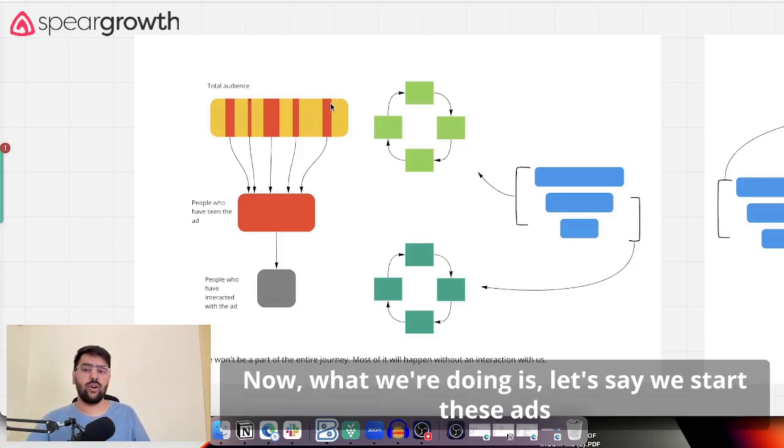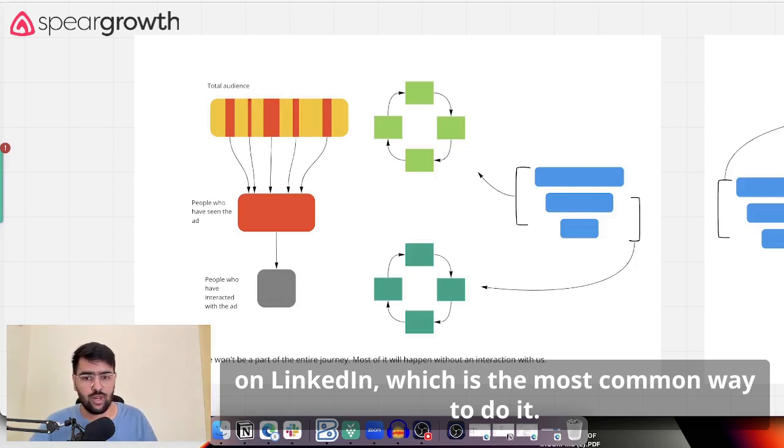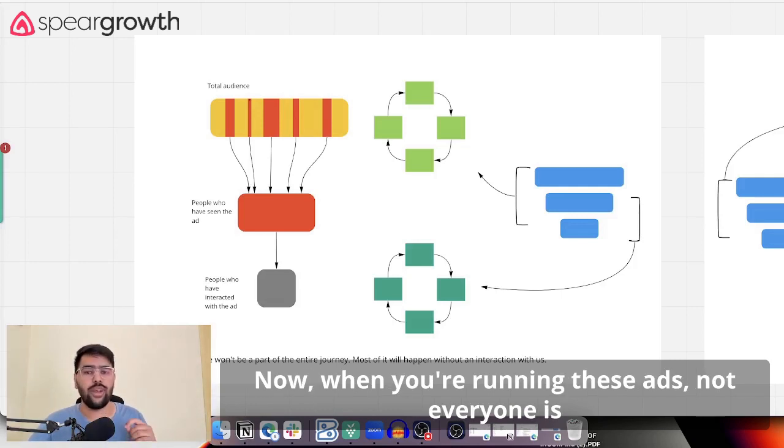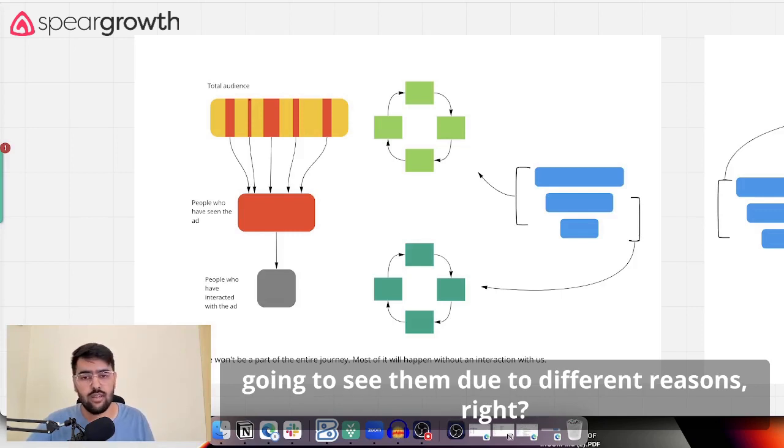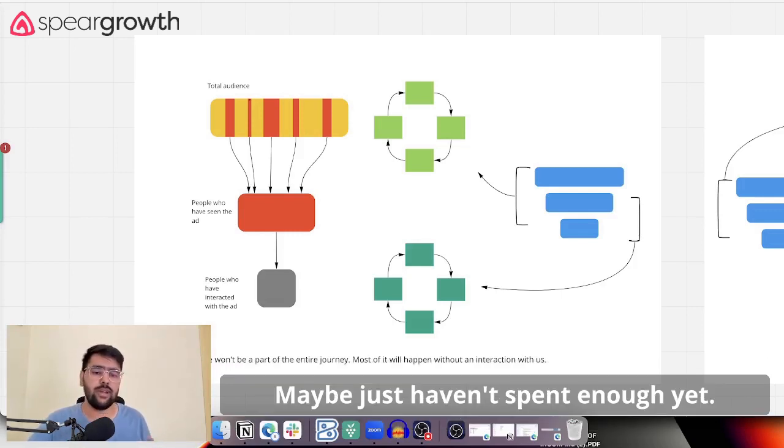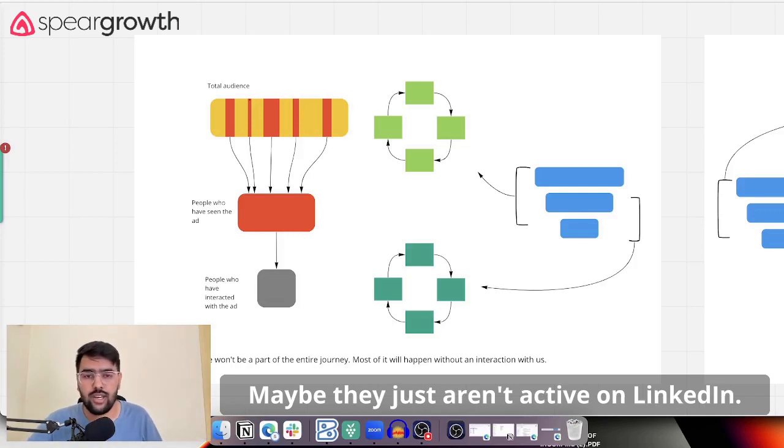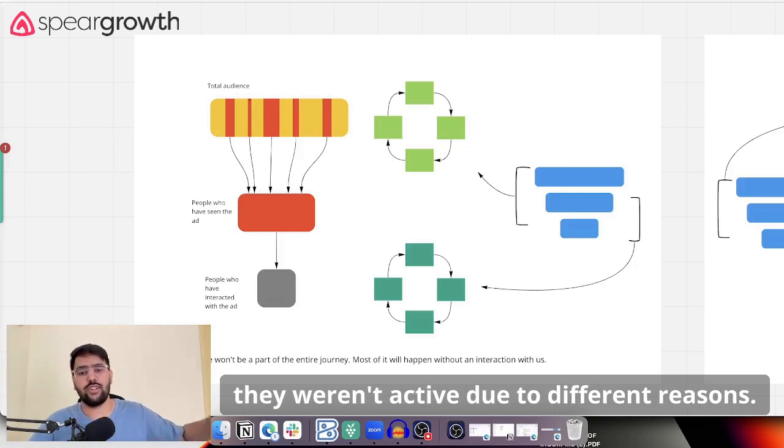Now, let's say we start these ads on LinkedIn, which is the most common way to do it. When you're running these ads, not everyone is going to see them, for different reasons. Maybe you just haven't spent enough yet. Maybe they just aren't active on LinkedIn, or when you were running the ads, they weren't active.